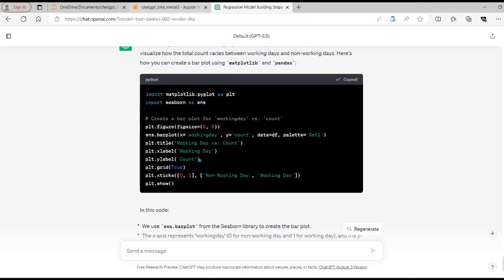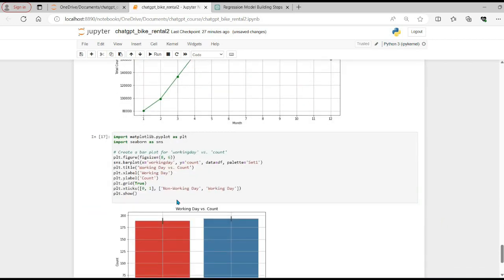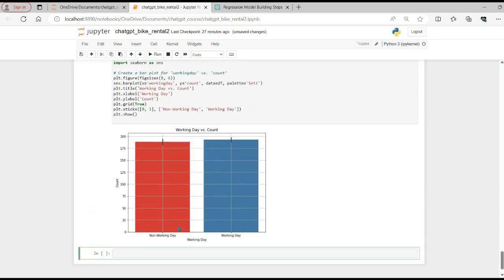So let's copy it and let's see what we get. And this is what we are getting between non-working day and working day. We can see that working day has slightly higher sales compared to non-working day.